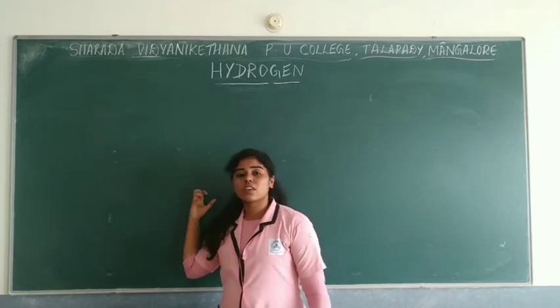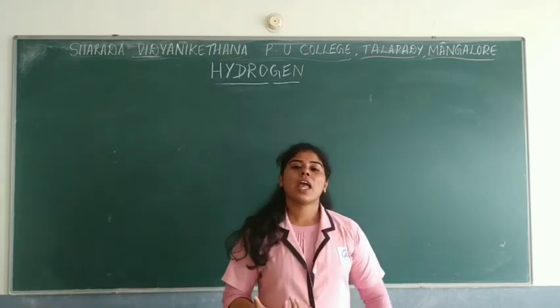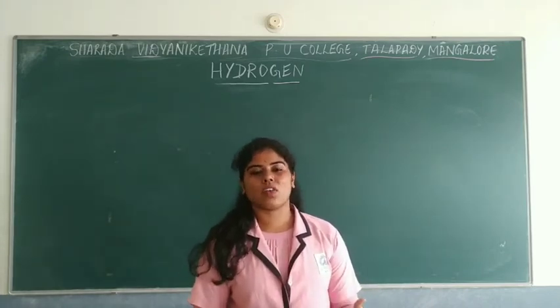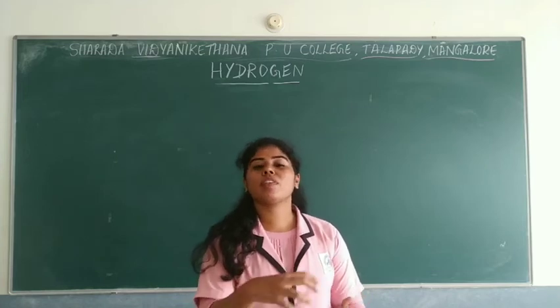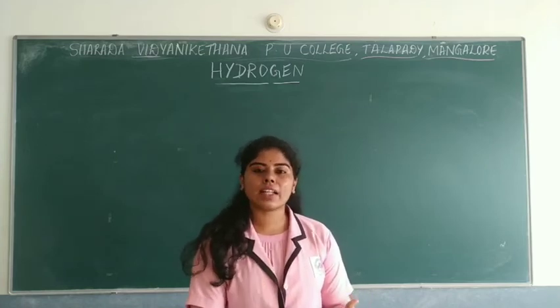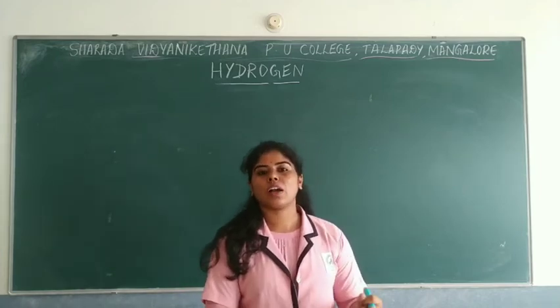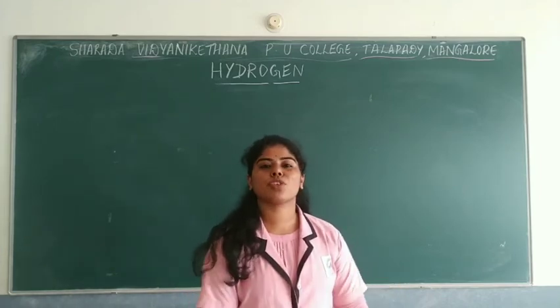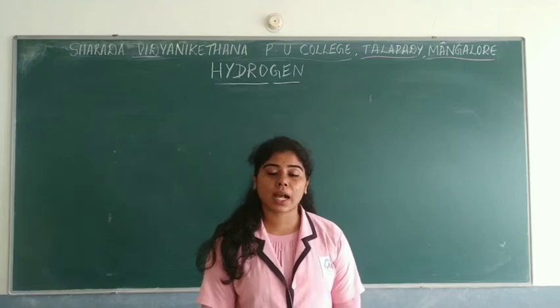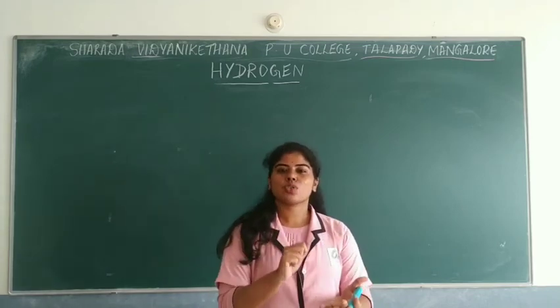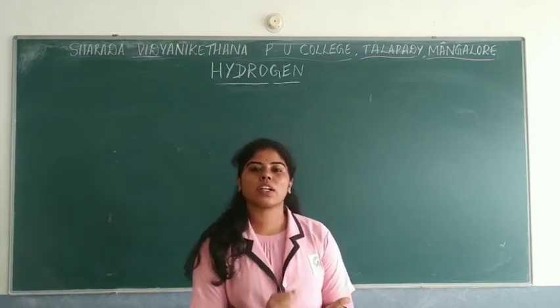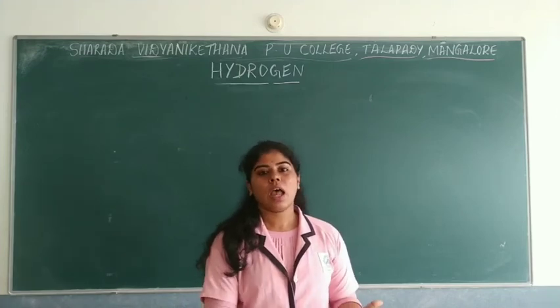Now, because of the formation of hard water, it cannot be used in laundries and so on. As you all know, first of all, it does not form foam or lather with soaps. So if you try washing any clothes with hard water, what happens? There is formation of a precipitate called scum, which is a dirty white precipitate. It is very difficult to clean the clothes because of the formation of scum.